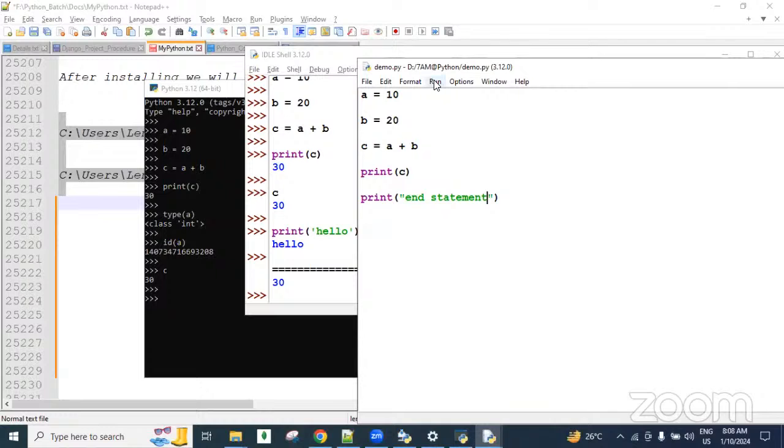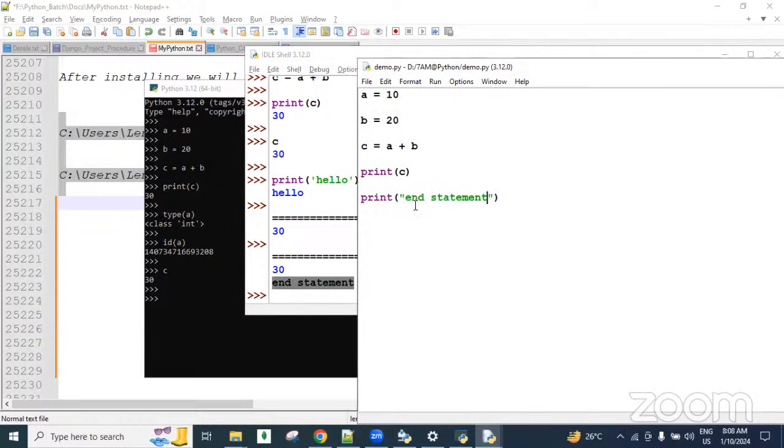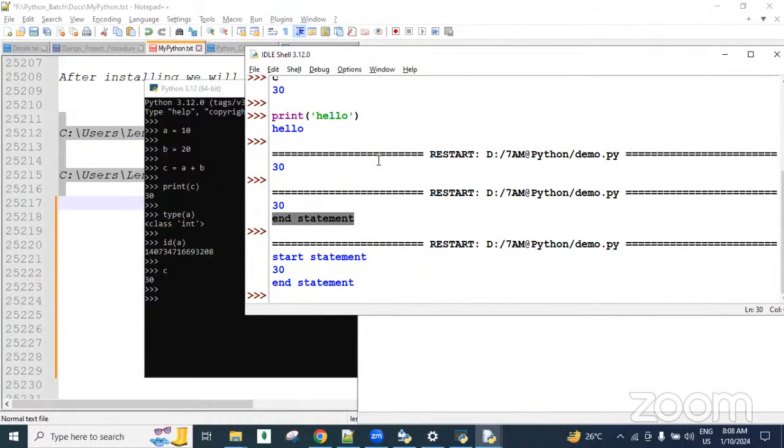After saving, guys, you can click on Run and click on Run Module, F5. Then you get the end statement also. Now I want to create one more line, a starting statement. Run module, shortcut is F5, guys. So I press the function key F5, then you get the start statement and the end statement.